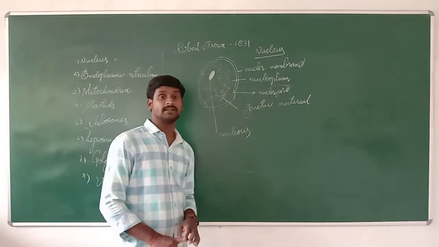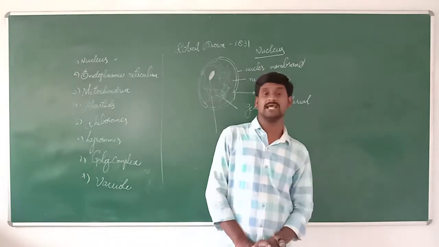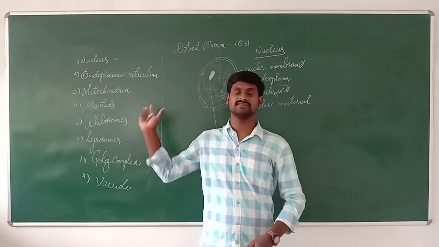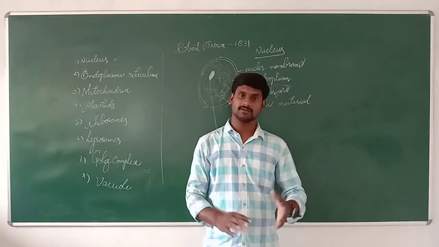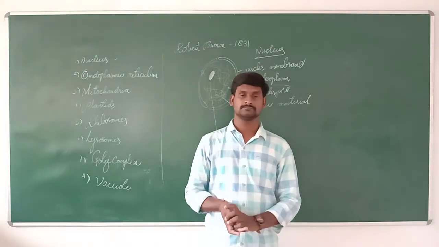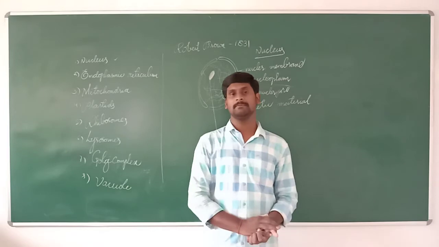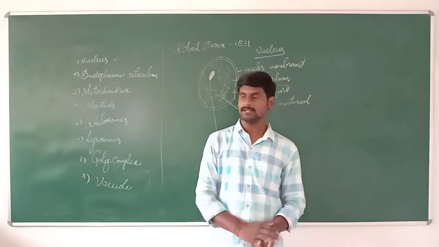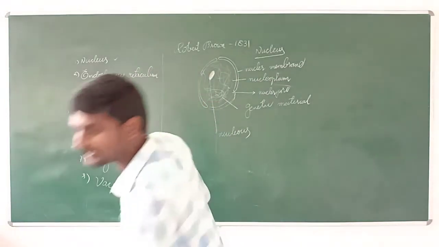These are the five main parts which help do all the work of the nucleus. Understand? That is all the information about the nucleus. And next.